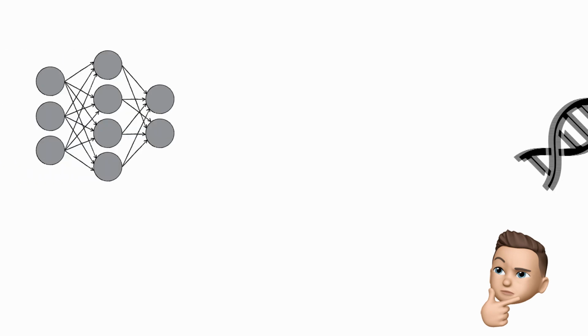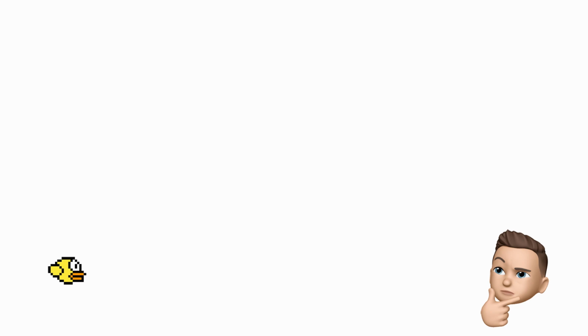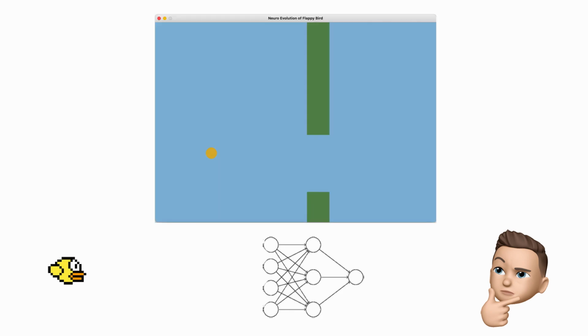The idea of this project is to create an AI which can play Flappy Bird, so now we need to give the birds some AI. I'm going to be using Neuro Evolution for this project, which is a combination of neural networks and genetic algorithms to allow an AI to learn over multiple generations. Each bird will have a neural network which will take in inputs from each frame and calculate an output.